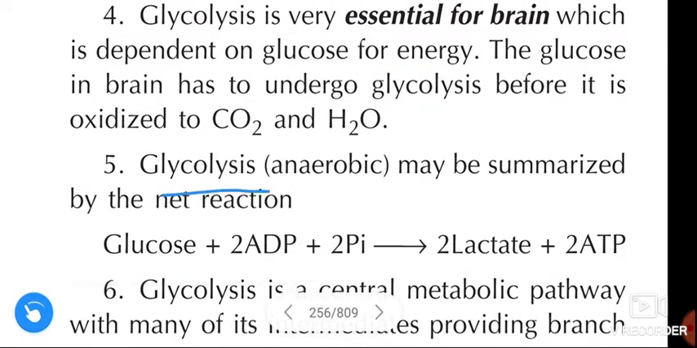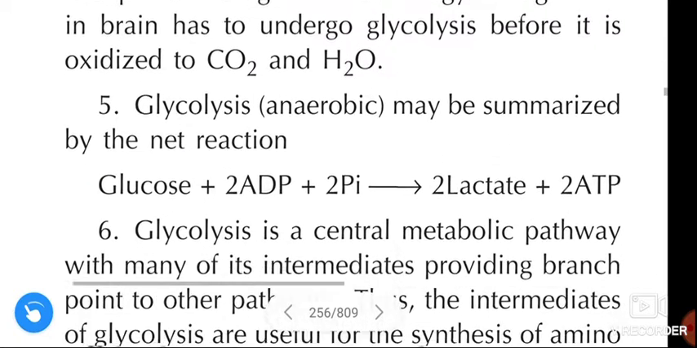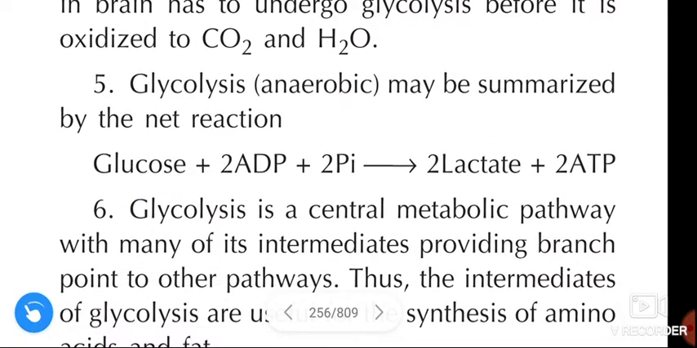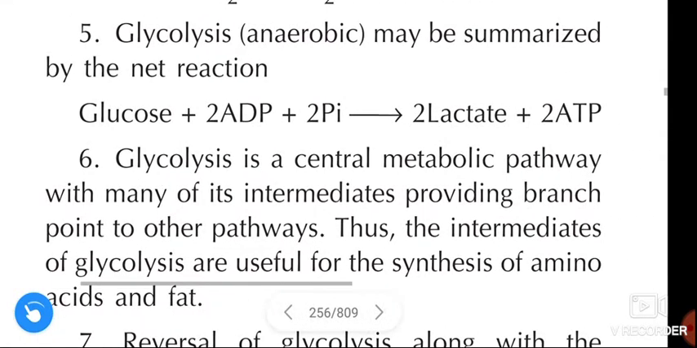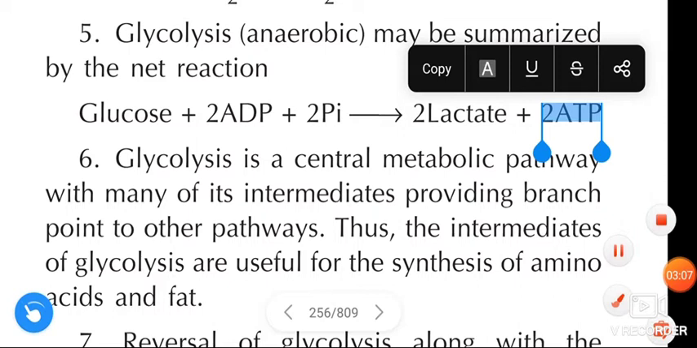Glycolysis, that is the anaerobic reaction, may be summarized by the net reaction: glucose plus 2 ADP plus 2 inorganic phosphate gives 2 lactate and 2 ATP. That means glucose is converted to 2 lactate, and 2 ADP and 2 inorganic phosphate are converted to 2 ATP.